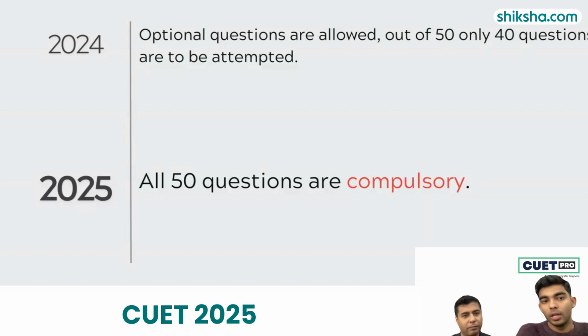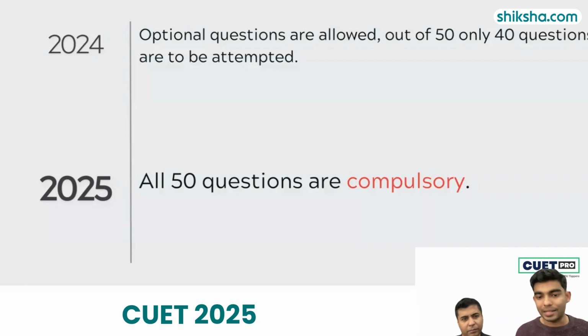Okay, the next changes. So these are a couple of other changes which are happening. Now there is a reduction in the number of subjects that we had. Previously we had, I think, around 60 subjects. Now a lot of subjects have been reduced.